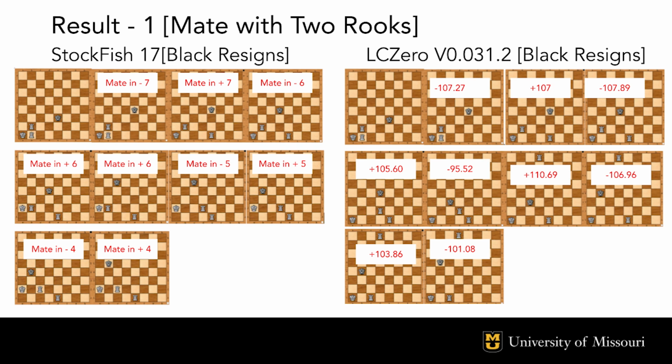In summary, while both engines achieve the same result, LC0's move selection showcases its neural network's ability to balance dynamic play with long-term planning, which contrasts with Stockfish's focus on efficiency and precision.